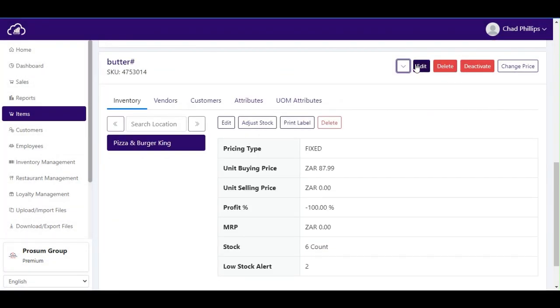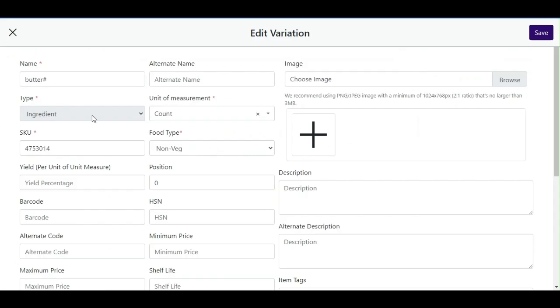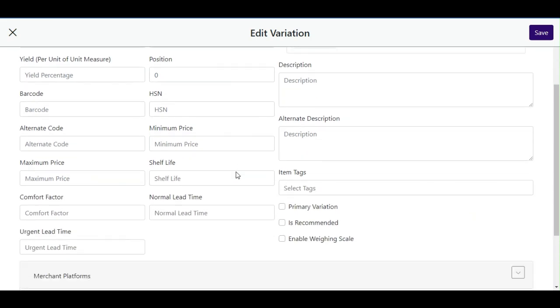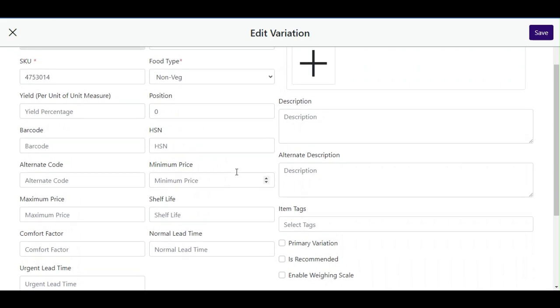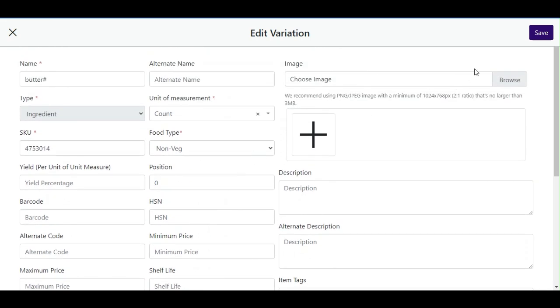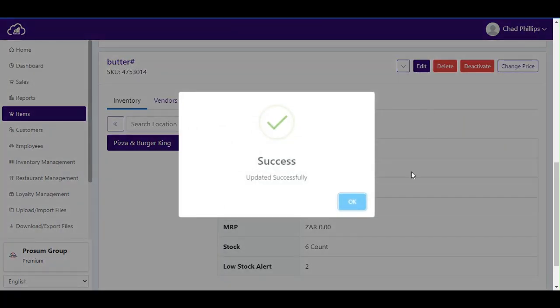Next we have butter. As you can see, it's an ingredient, and its measurement is count. This refers to each unit being equal to 1. Once again, at the bottom of this item there are no boxes ticked or information. And when done, click Save. Please note all measurements can be included in a single recipe.